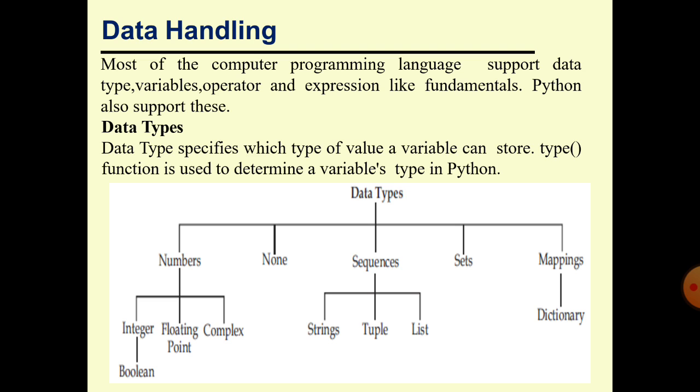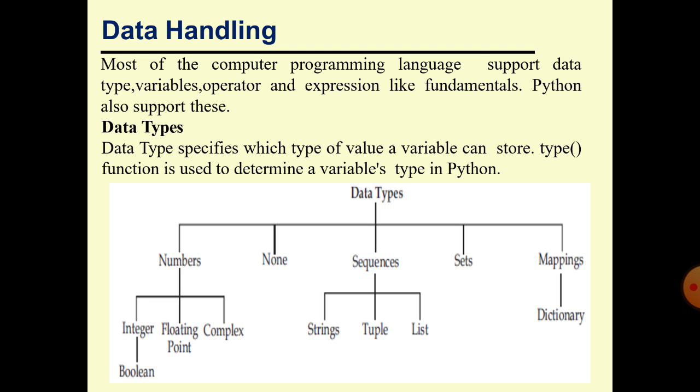In Python, there are basically 5 types: number, numeric values; none, the null type, meaning no value; sequence, an arranged set of values, as an array; set, also an array, a set of values; and mapping.